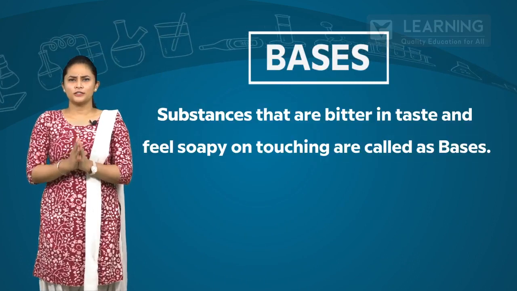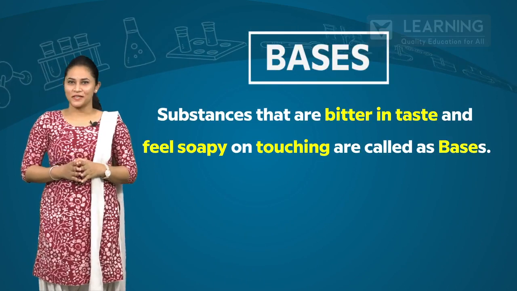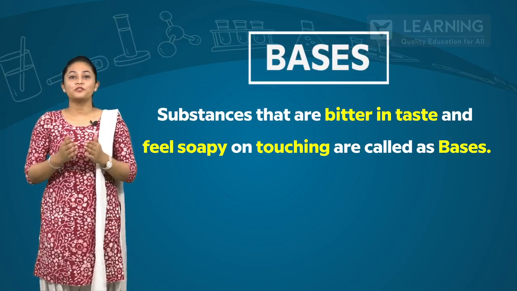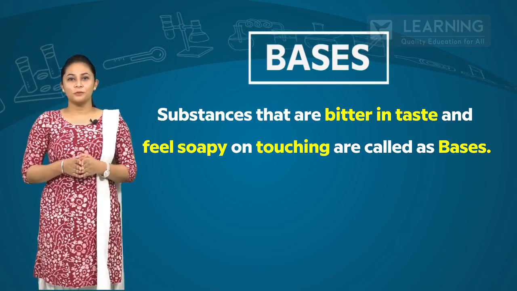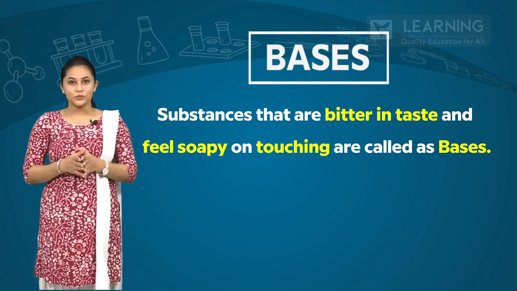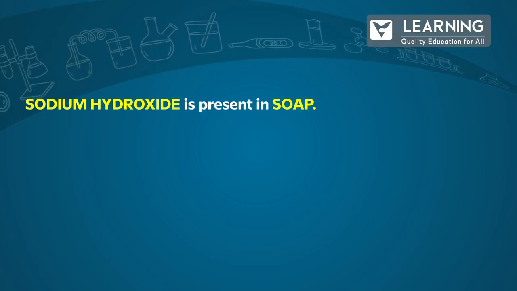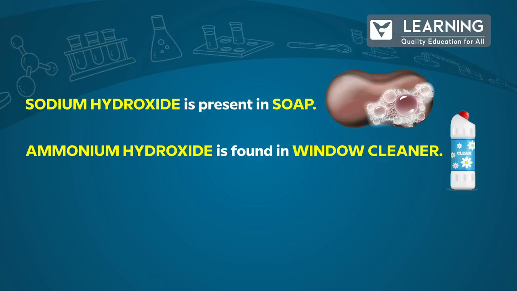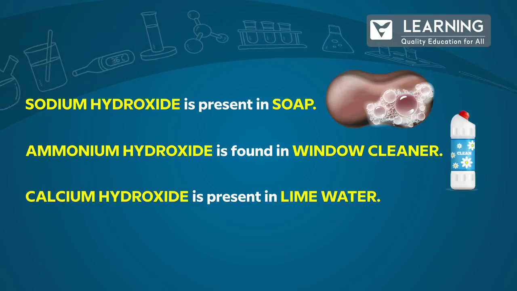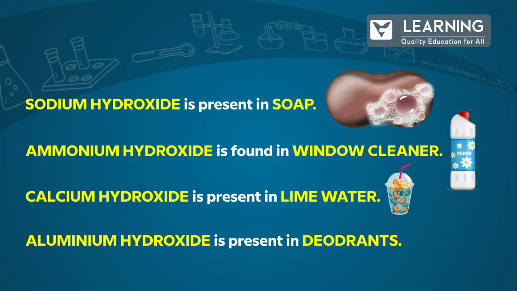Let us now study about bases. Substances that are bitter in taste and feel soapy on touching are called bases. The nature of such substances is said to be basic. Here are a few examples of substances we use in our day-to-day life that are basic in nature. Sodium hydroxide is present in soaps. Ammonium hydroxide is found in window cleaners. Calcium hydroxide is present in lime water and aluminium hydroxide is present in deodorants.